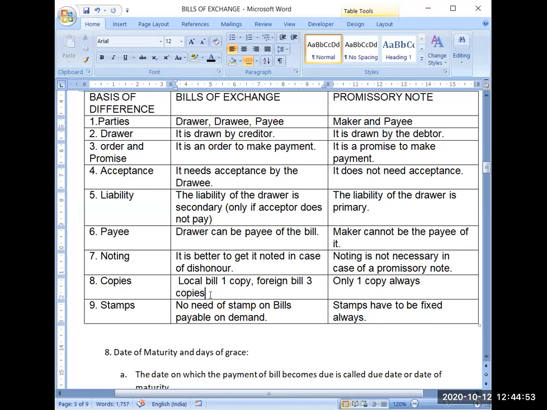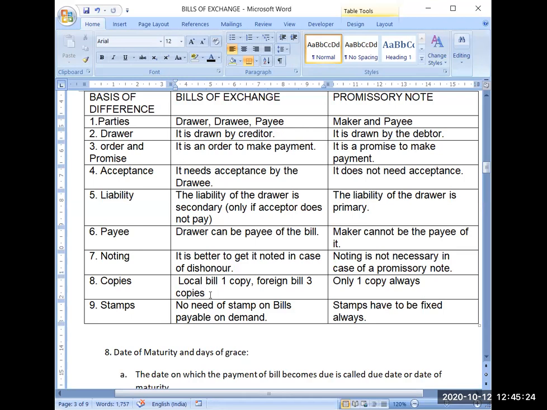One for the person who is drawing the bill, one for the acceptor, and one for the banker also. If you are making payment through a bank, the third copy will go to the bank, showing that this bill has been accepted. But in case of a promissory note, whether it is a local transaction within the country or outside the country, only one copy will always be prepared.